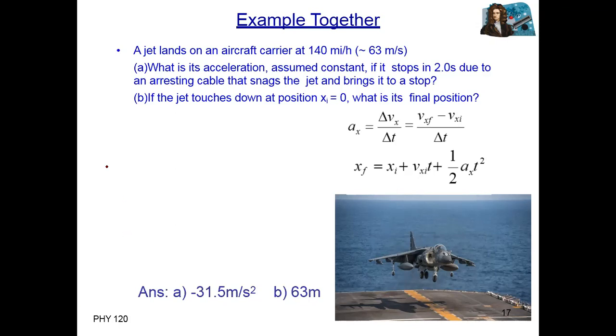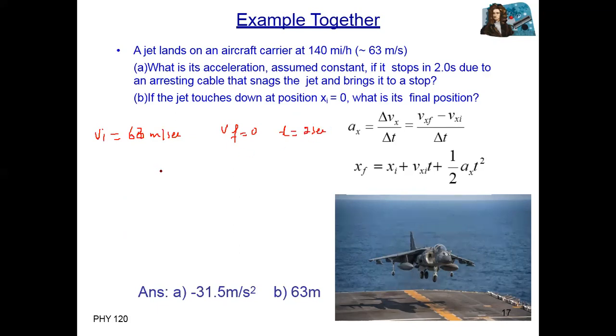For example, in this question, what is given? You need to write the given data first. The given data is initial velocity, 63 meters per second. It is also given that after some time it stops. Stop means the final velocity will be 0. Time is also given: time is equal to 2 seconds.